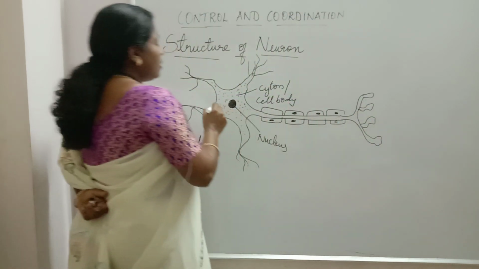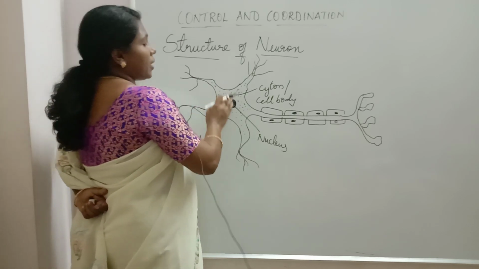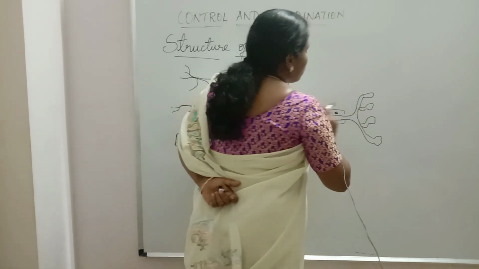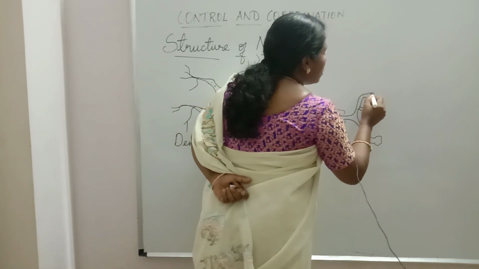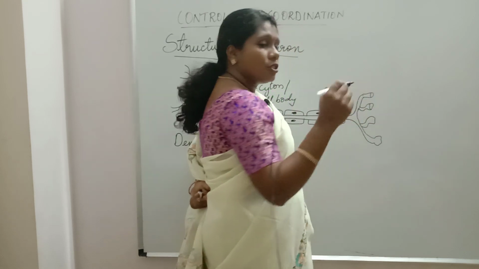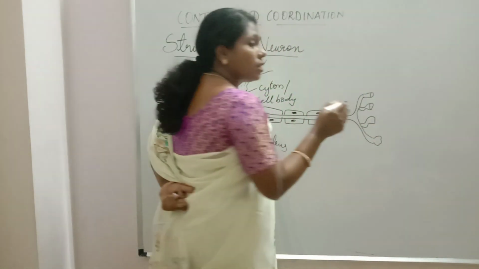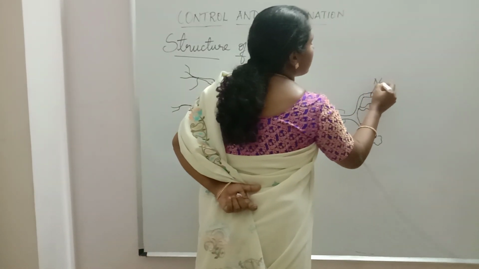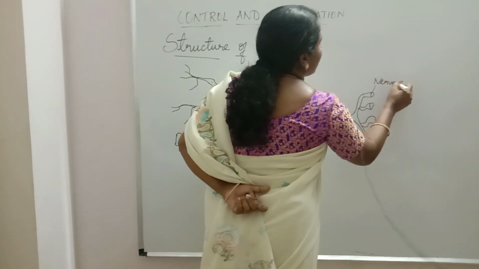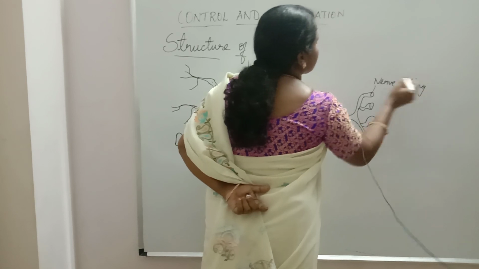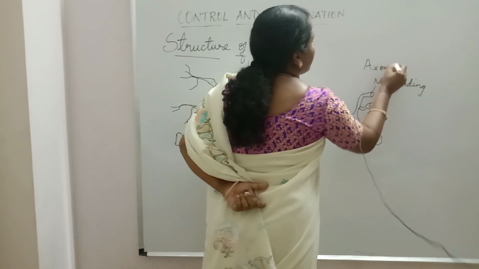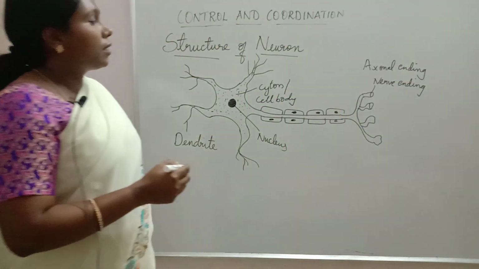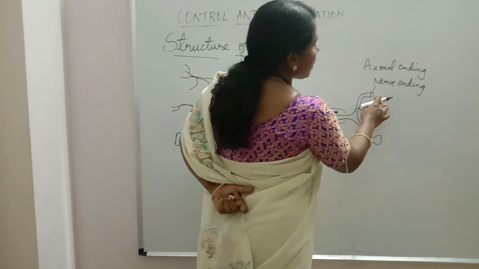When the electrical impulse is transmitted from the cyton to the axon, and from the axon to the nerve ending, when this impulse reaches the nerve ending area, it converts into a chemical impulse. So the electrical impulse is converted into a chemical impulse in this area, which is the nerve ending or axonal ending.